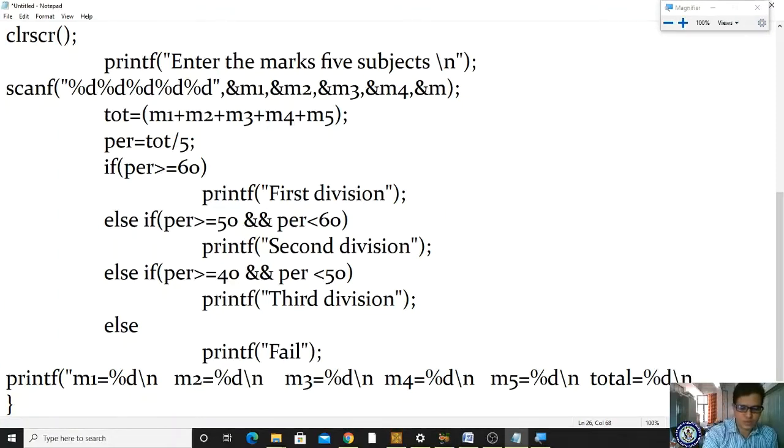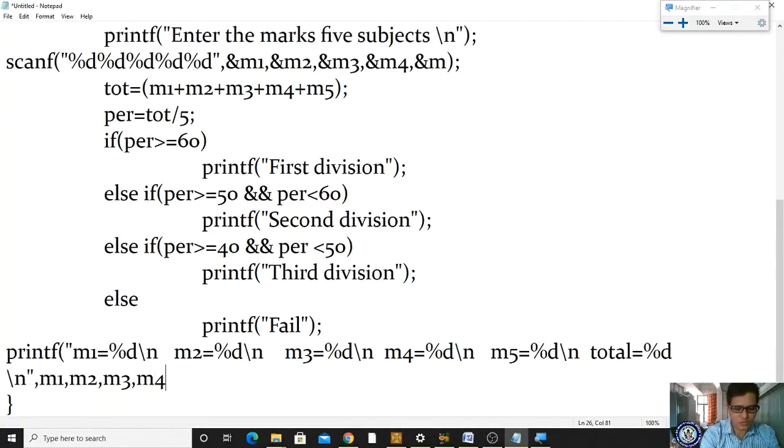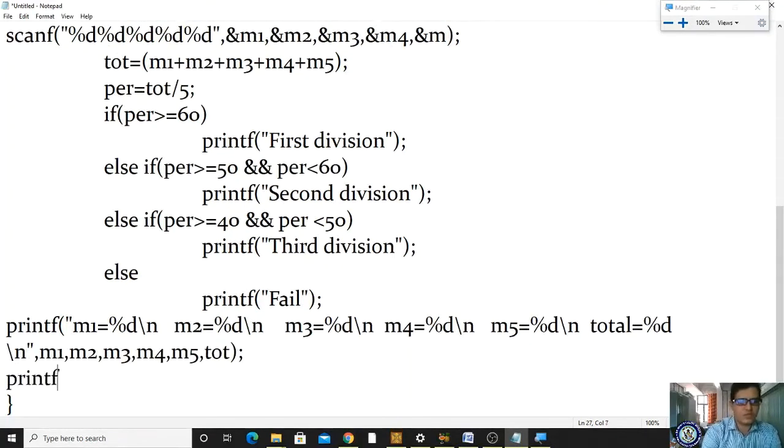Afterwards, I'm giving double quotation, comma. Now, where the values exist: m1 comma m2 comma m3 comma m4 comma m5 comma total, right? That's all. Semicolon. One more printf statement exists, that is percentage. Percentage is equal to %f. Why is it %f? Because it is a floating point value. It is per. So here the program is ending.